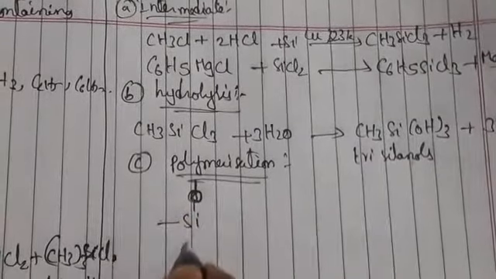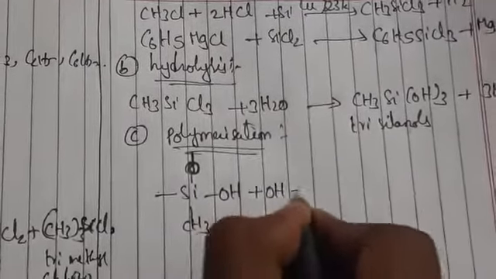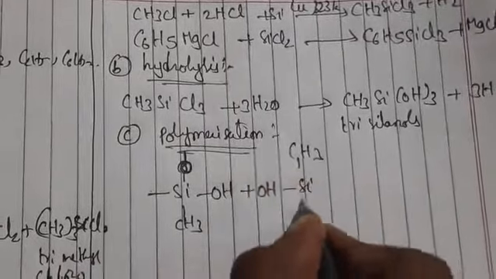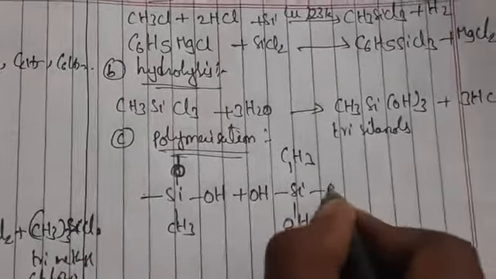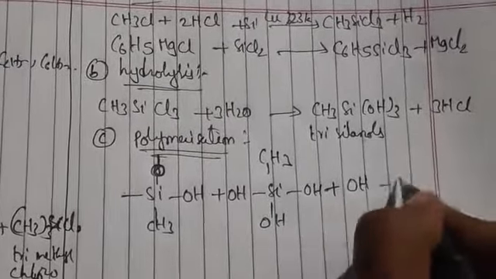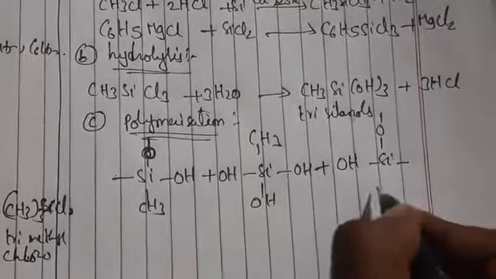So that's why we are taking this one: CH3Si(OH)2, and one more molecule with OH, Si, O, and CH3. Like this I have taken.